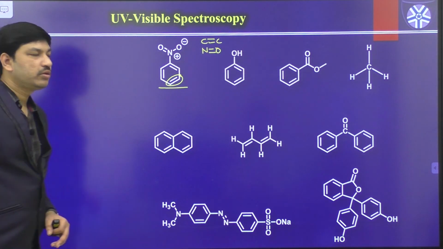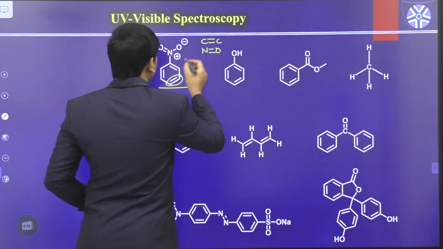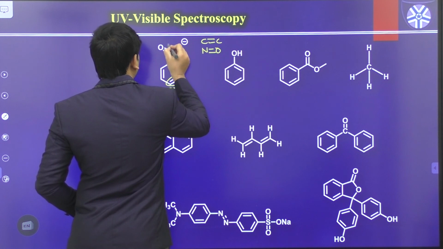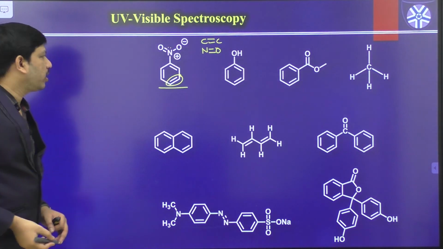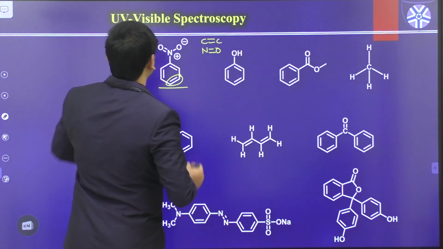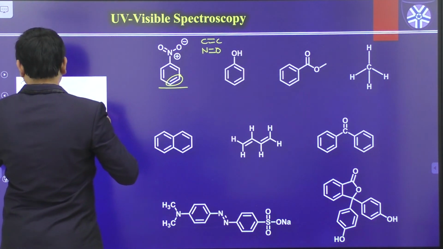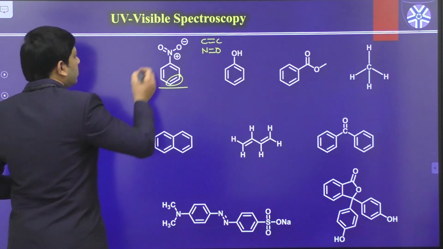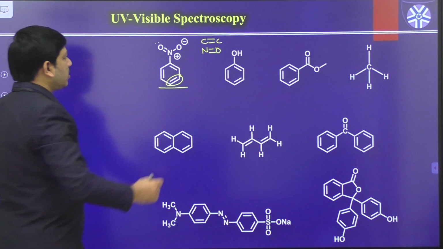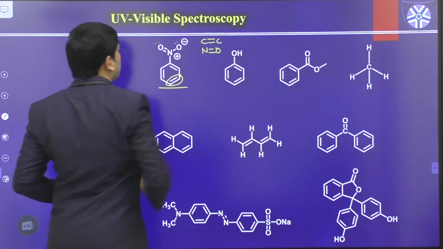This compound also contains one nitrogen atom. Sorry, not nitrogen, oxygen. This oxygen contains lone pairs of electrons, and here also we have some lone pairs of electrons.